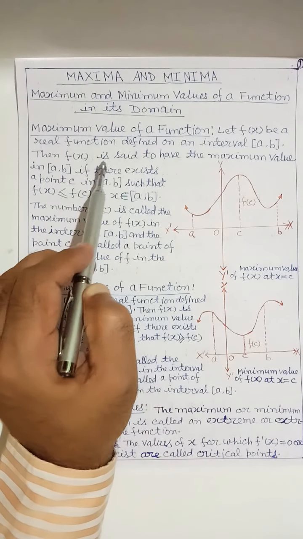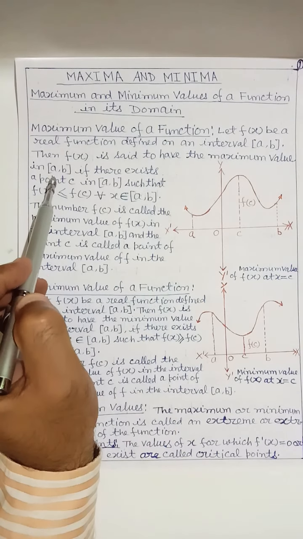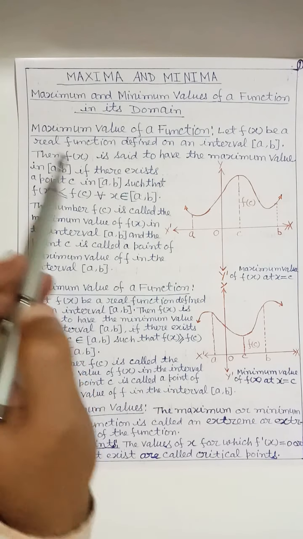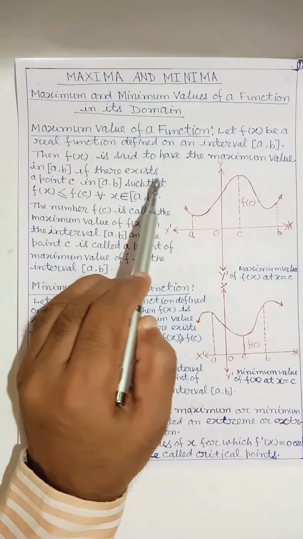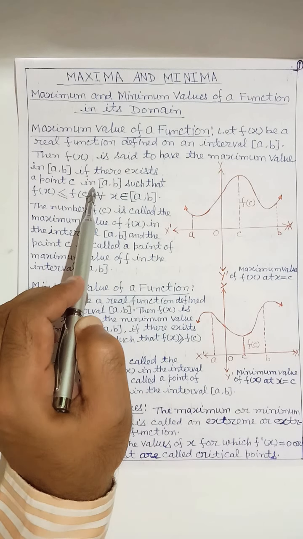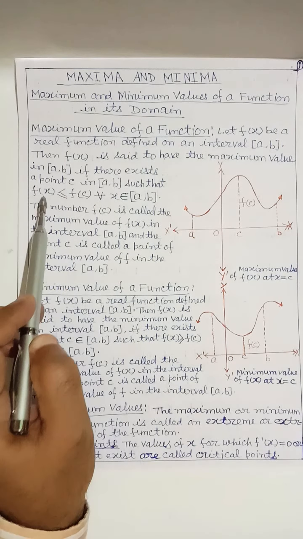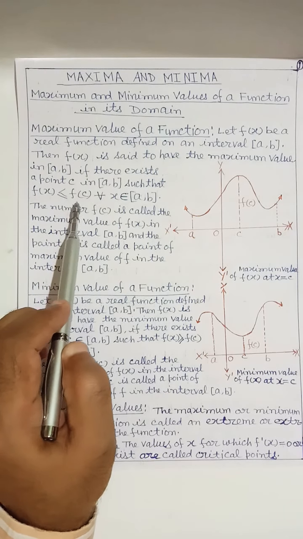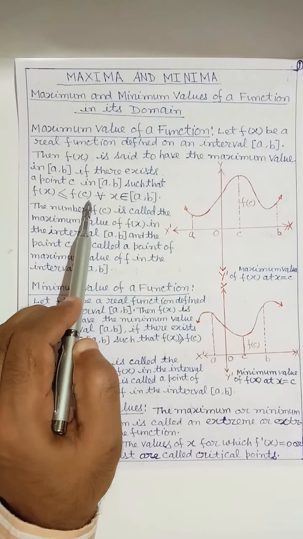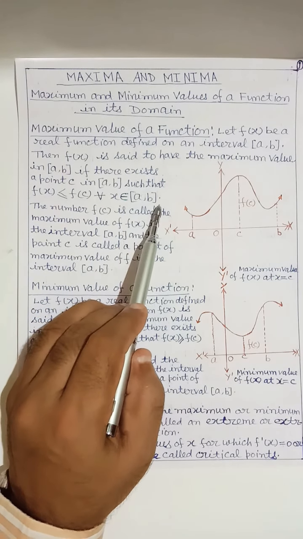Then f(x) is said to have the maximum value in [a, b] if there exists a point c in [a, b] such that f(x) is less than or equal to f(c) for all x belonging to [a, b].